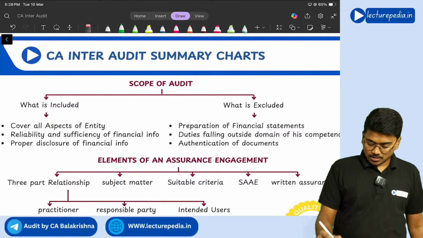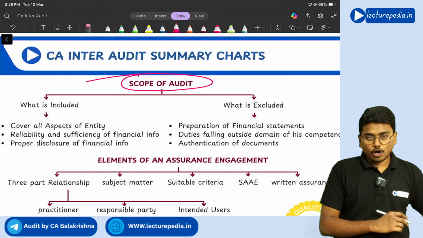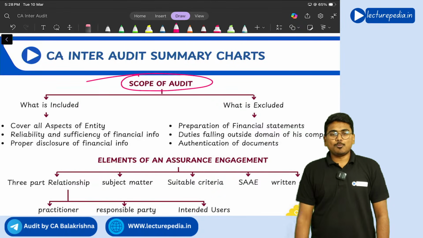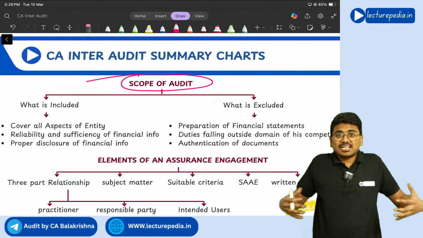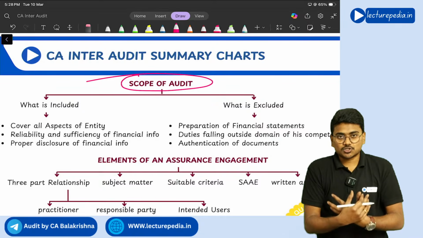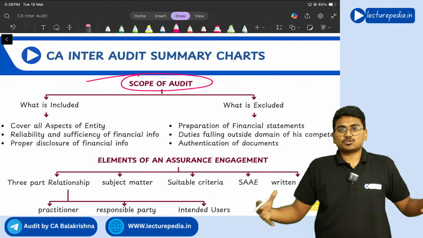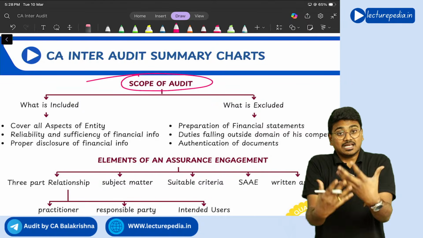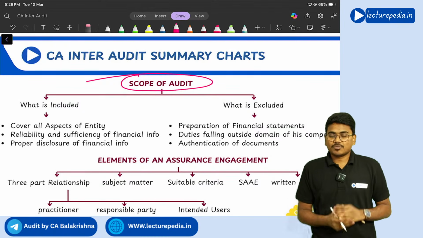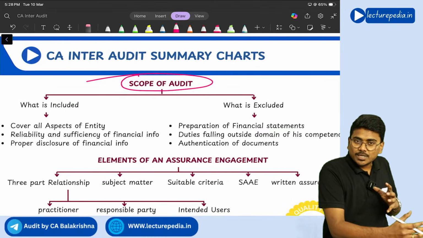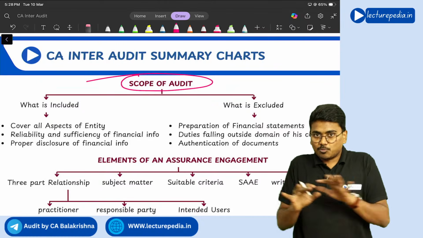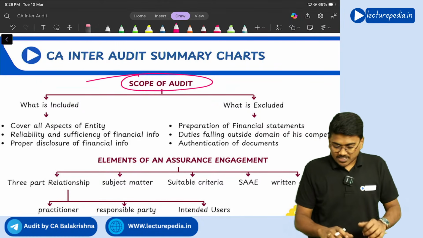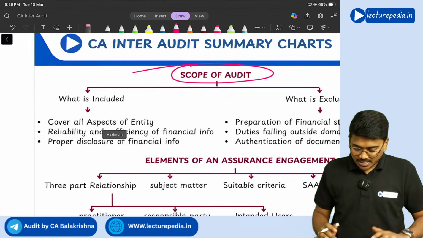Next, scope of audit. Scope of audit means in the audit, which areas will be covered by the auditor. Scope means what areas the auditor will cover in his audit. So what areas are included in the scope and what areas are excluded from the scope, we will see both. Okay, so firstly, what areas are included in the scope of audit?